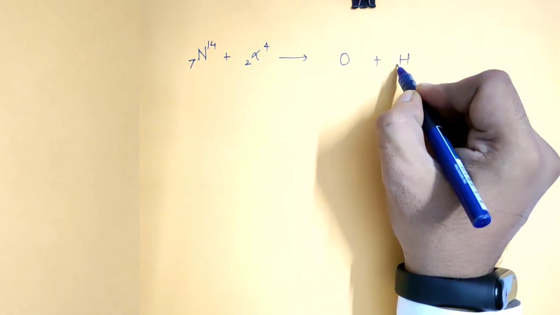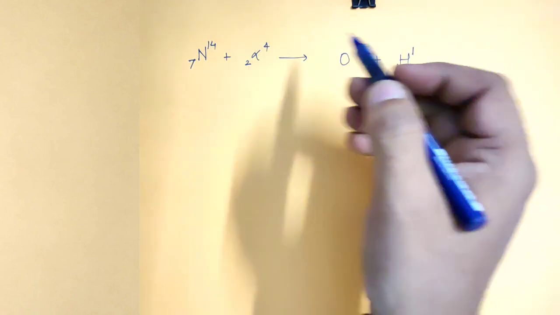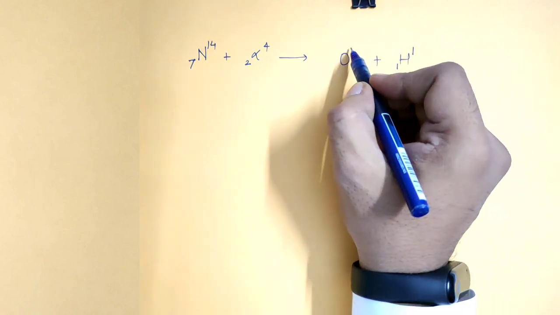The atomic number of hydrogen is 1 and the mass number is 1. So in all, 14 plus 4 is 18. 1 is given out over here, the remaining is 17.